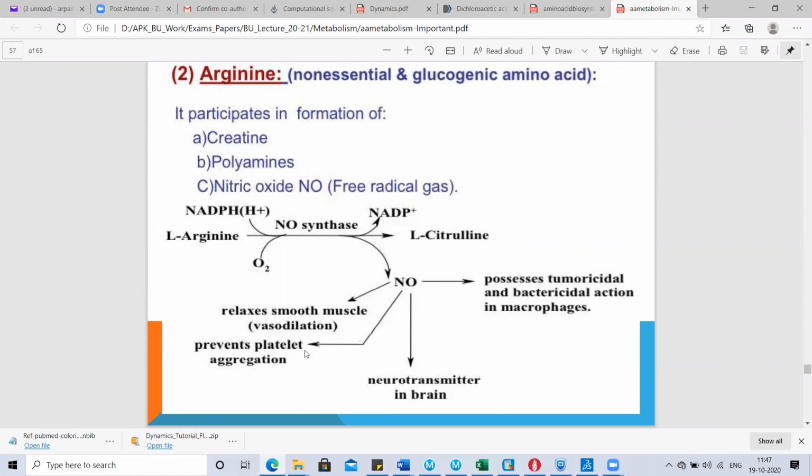It causes vasodilation. It prevents platelet aggregation, and it also acts as a neurotransmitter in the brain. So this is the overall fate of arginine in supplying nitric oxide in the body, and upon metabolism it gets converted into citrulline, which is further metabolized via other cycles.